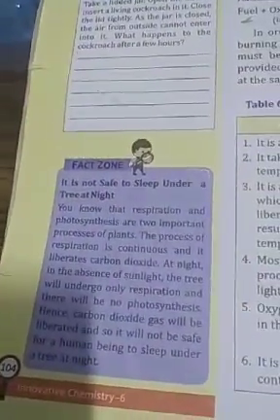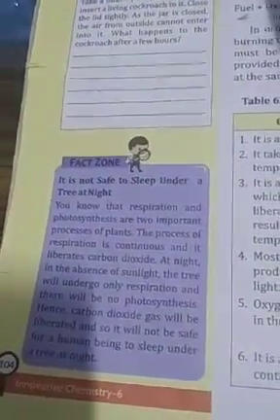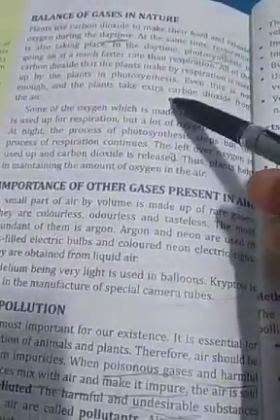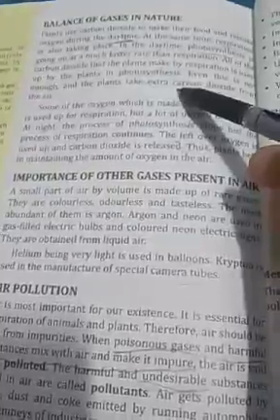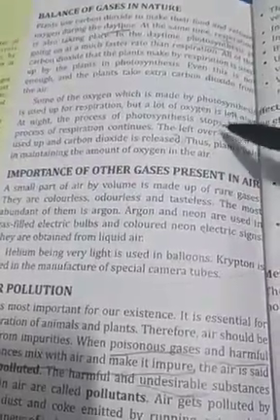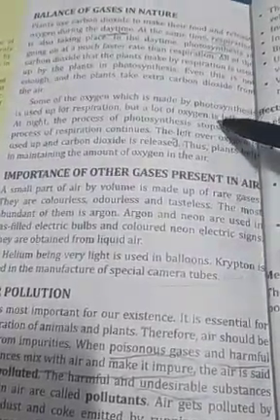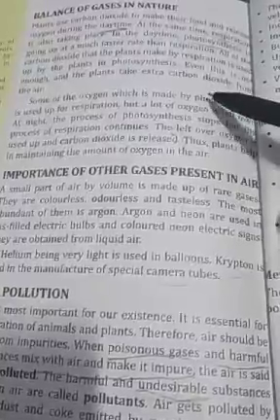Why is it not safe to sleep under a tree at night? This is the reason: during night only respiration takes place in plants, no photosynthesis, so the carbon dioxide level is very high at that time. Some of the oxygen is made by photosynthesis. In this way they balance.